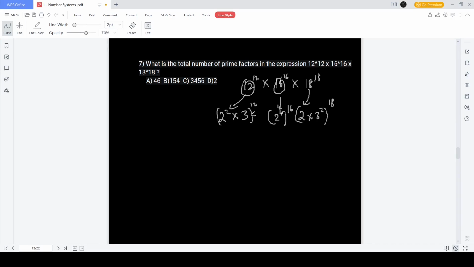From here it's clear that there are only two prime factors for the whole thing. You can see that it's either 2 or 3. So we mark the answer 2. There are only two prime factors for the whole number, whatever you get after multiplying this. This was a trick question, but it's pretty easy.